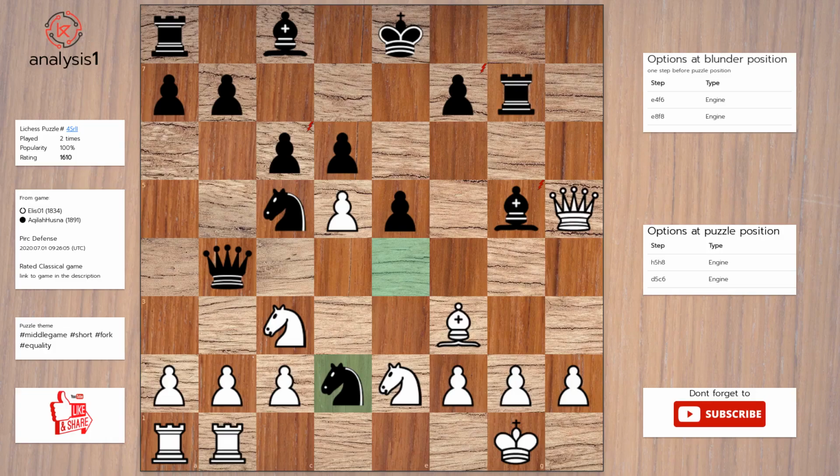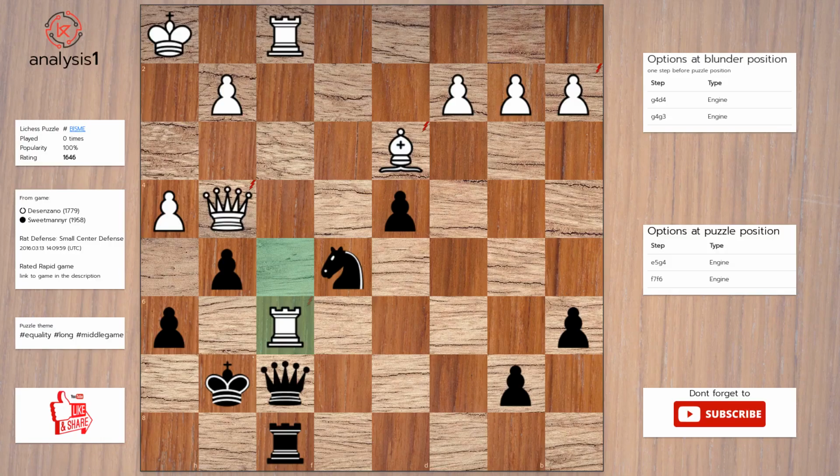Next, threats in this position are: pawn takes pawn. Queen takes pawn, check. Queen takes bishop. Here are the checks. Queen takes pawn, check. Queen to h8, check. Here is the solution to the puzzle. Queen to h8, check. King to e7. Queen takes rook. One more.